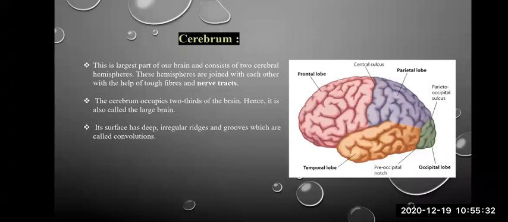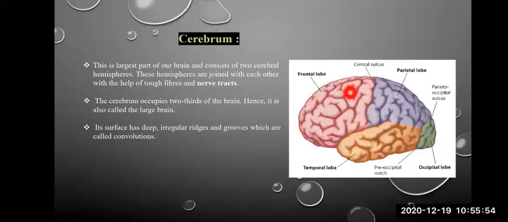Now, the surface has irregular ridges and grooves which are called convolutions. See, you can see these foldings on the brain. These foldings are known as convolutions. Whereas these dark linings that you see, these are known as grooves.